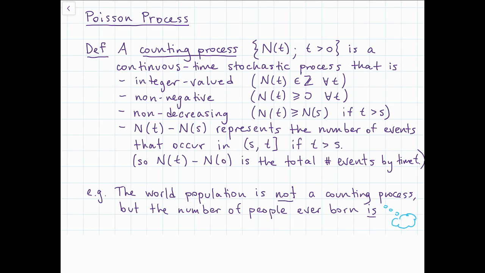But if we keep track of the number of people that have ever been born, that is going to be non-decreasing. So basically, again, a counting process is something that's going to count up the number of events that occur over time, and it's never going to go down. An event cannot unoccur.